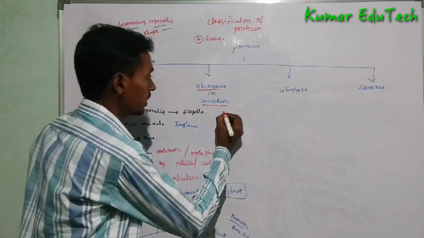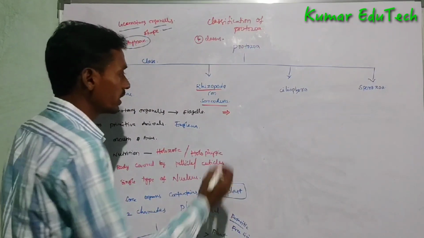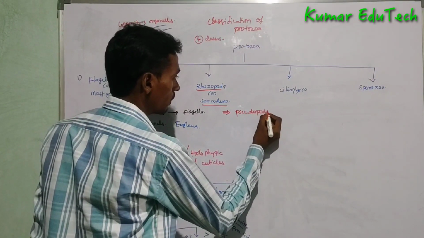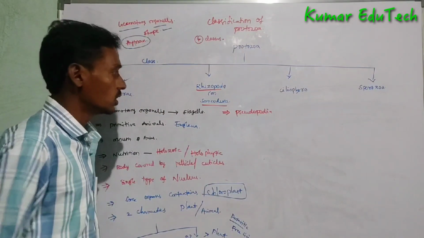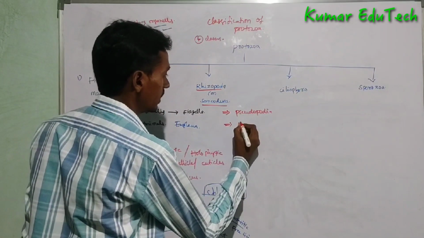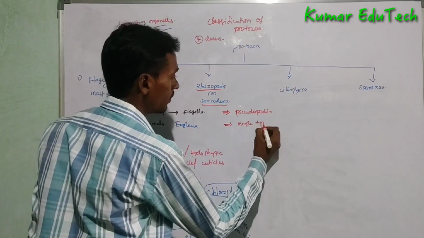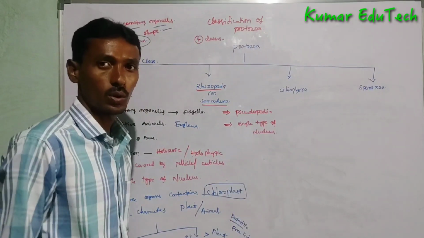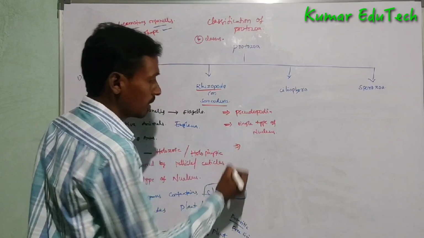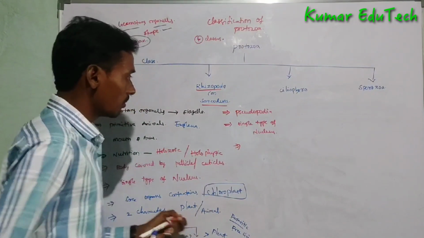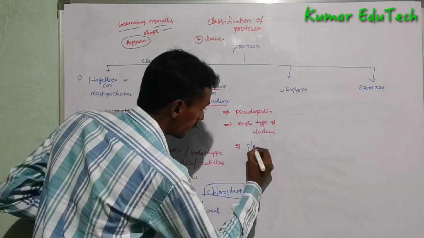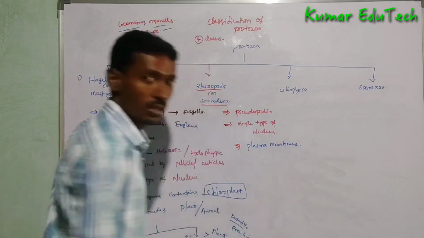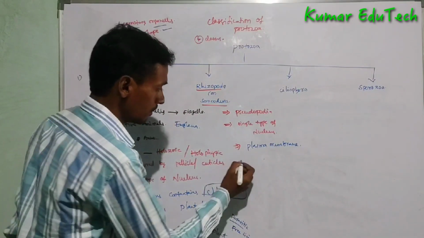Coming to the next class, Rhizopoda or Sarcodina. In this, first, locomotory organelles are pseudopodia, and a single type of nucleus occurs. The body is covered by plasma membrane.